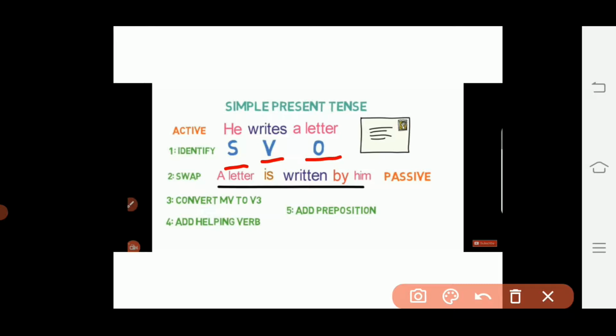Our second step will be to swap subject with the object. So letter will become subject here, and he will convert into him and will become our object. Then we'll use a helping verb. Because it is simple present tense, we'll use is as a helping verb. And remember one thing, a letter is singular here, so we'll use is as a helping verb. Then third form of the verb, that is written, and preposition by before the object.